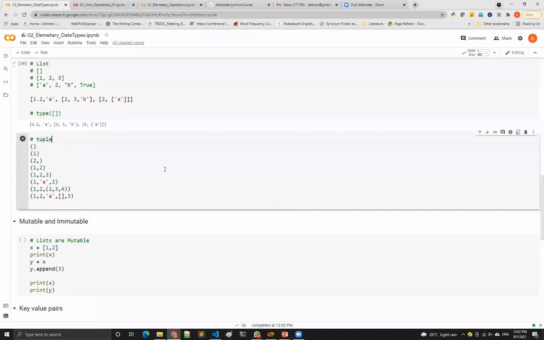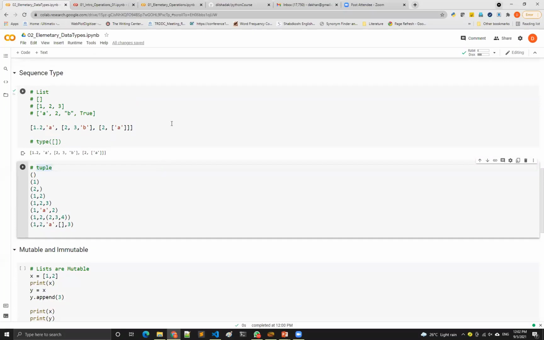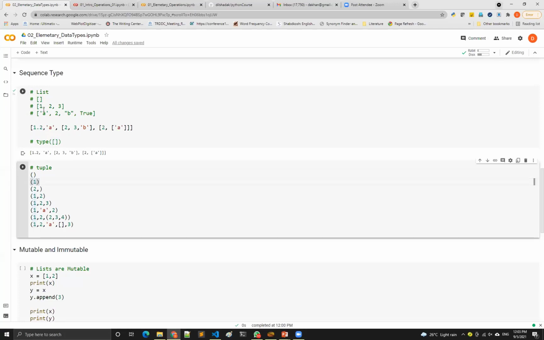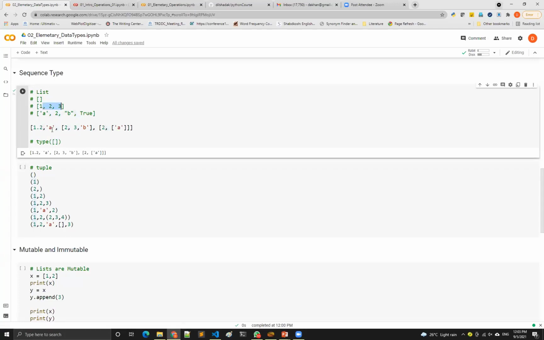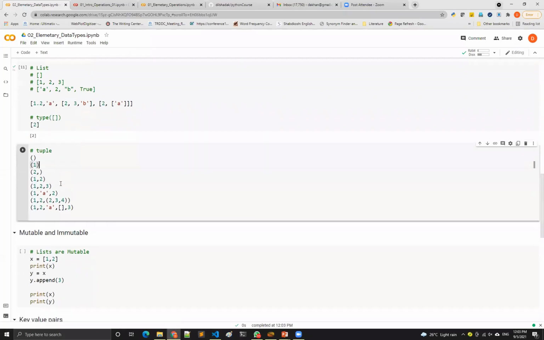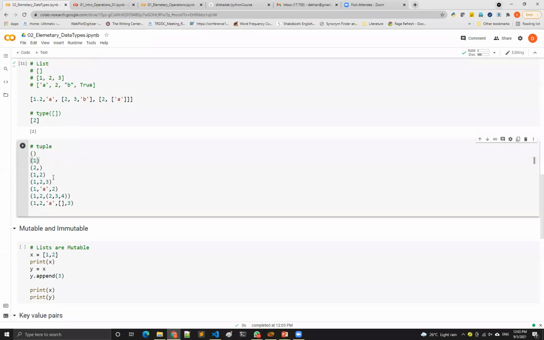So the second data type of the sequence type that we are going to see is tuple. What is the difference? Here we have a square bracket and here we have a small bracket. If you have only one element for a list, there is no issue. You can have only one element; the comma is not needed. We can see quickly here. Suppose you put one thing here, it understands. In case of tuple, there is an issue. If you have only one element, you cannot have a tuple without a comma. So you have to supply a comma. Although it looks ridiculous, this is how it is.